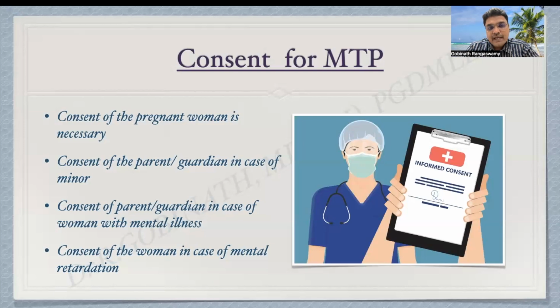The consent of the parent or guardian is required in case of a minor or a person with mental illness. For persons with mental retardation, the consent of that particular woman is needed, not their guardians, because mentally retarded persons can decide for themselves. Mental retardation is entirely different from mental illness. So the consent of the mentally retarded woman is required for terminating her pregnancy. So this is regarding consent, and this consent has to be an informed written consent.